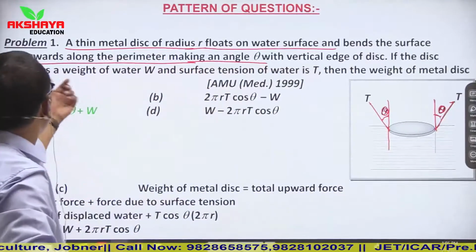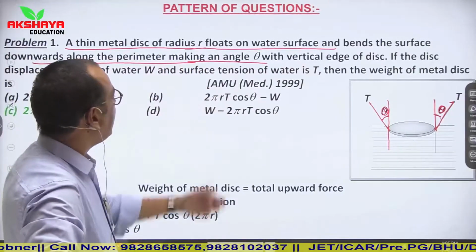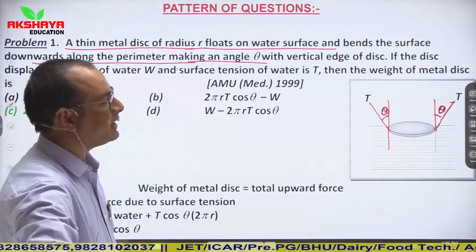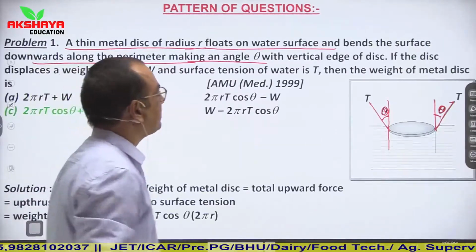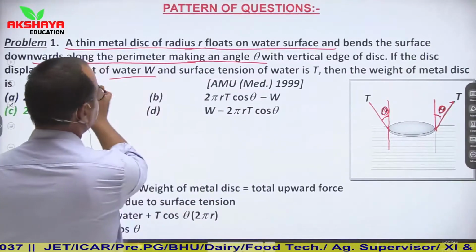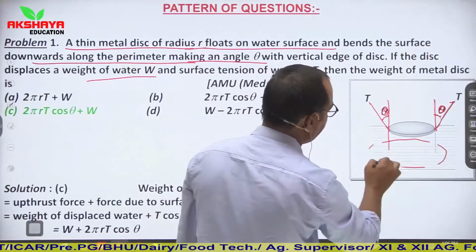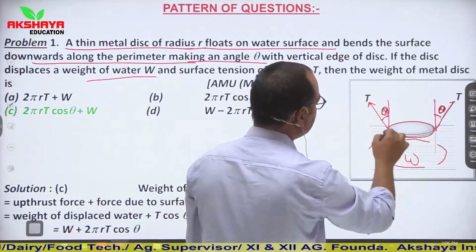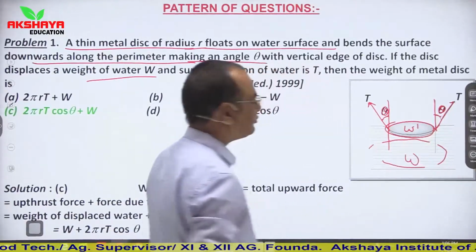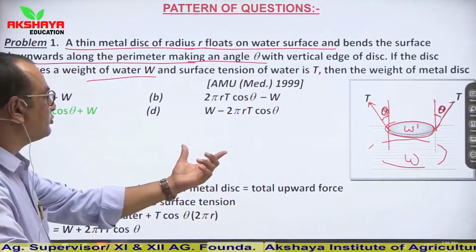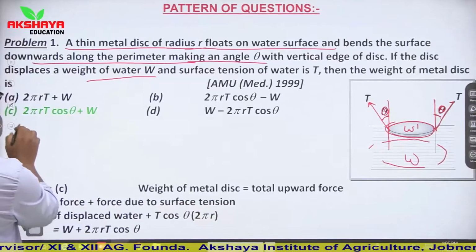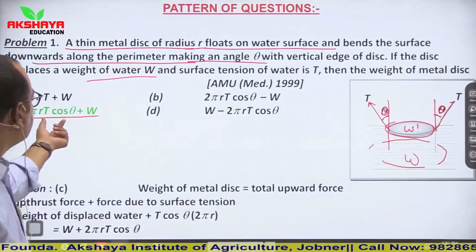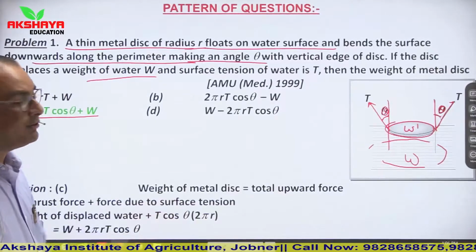Now, if the disc displaces a weight of water W and surface tension of water is T, then find the weight of the metal disc. So in this condition, you have to give the idea of weight. See, weight of water is W. So this is the water displaced, its weight is W. Surface tension is T, and you have to find the weight of this disc. Let us say its weight is W dash. So you can easily find. You are given 4 options. From here I have clicked that this one is correct, 2 pi r T cos theta plus W. Let us see how it is correct.